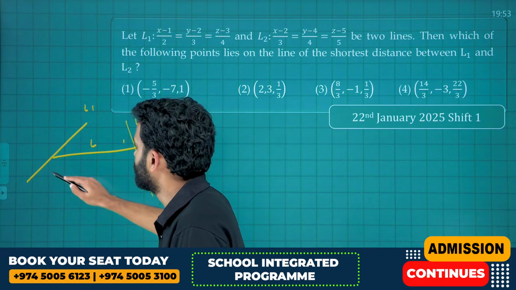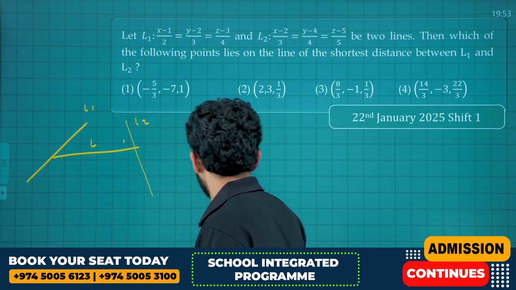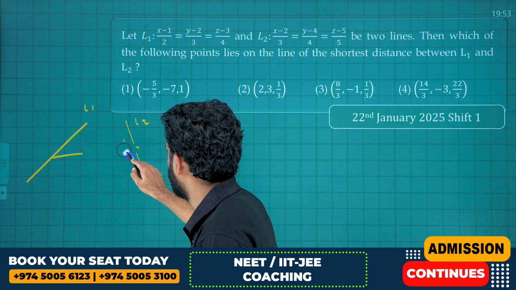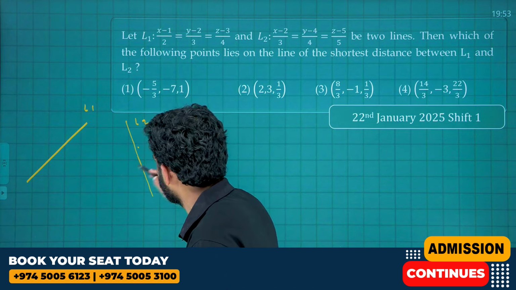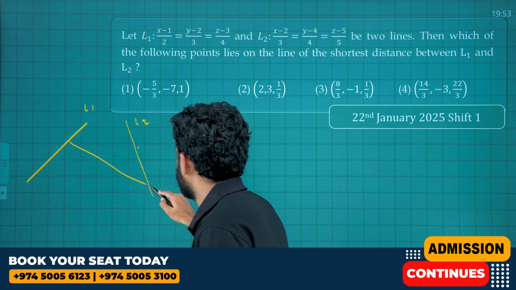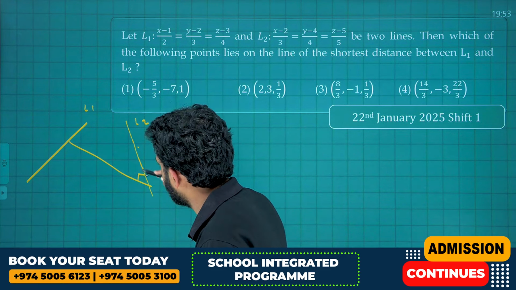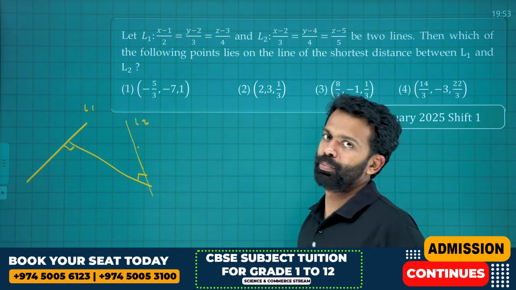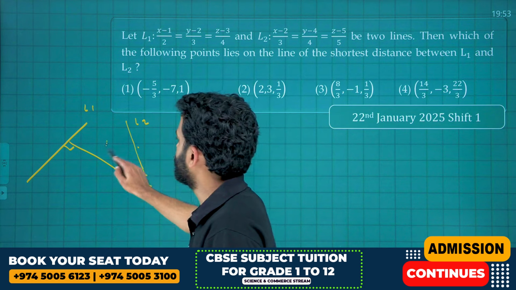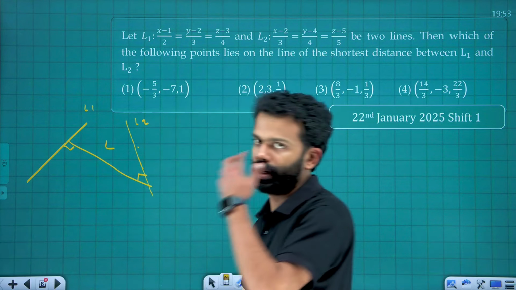If it is the shortest distance, then that line will be perpendicular to these two lines. That is, L is perpendicular to both L1 and L2.